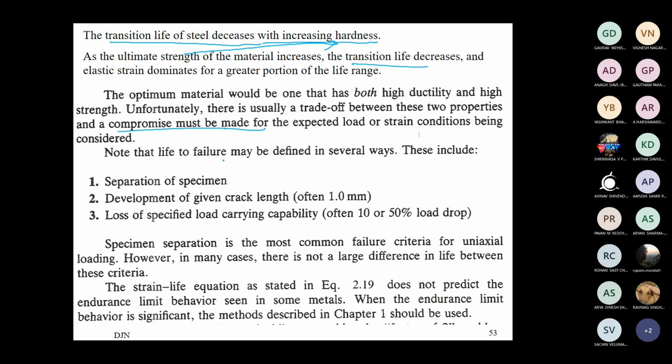Now, failure of a component: there are many ways to tell. Complete separation, development of a crack of some defined length, or loss of load carrying capability in the material. So there are several parameters for how you want to represent failure. This discussion we had in the first chapter: when to call it a failure, how to identify the failure, and what the failure modes are. You can recall that discussion.